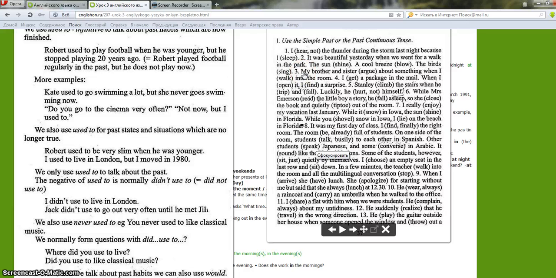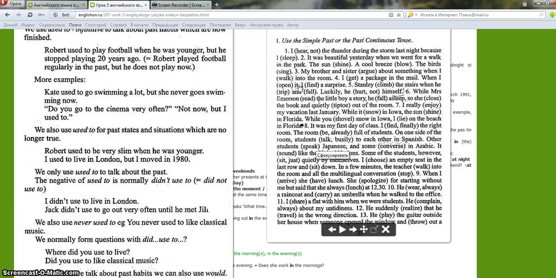My brother and sister were arguing about something when I walked into the room. This is an action in progress at the moment when one short action happened, when I walked into the room. My brother and sister were arguing. It was an action in progress at the time when I walked into the room.